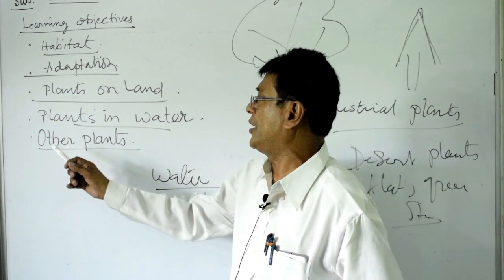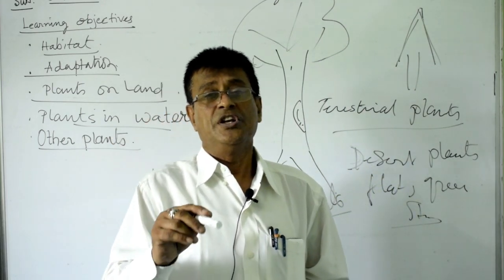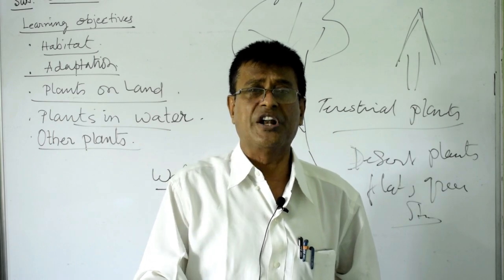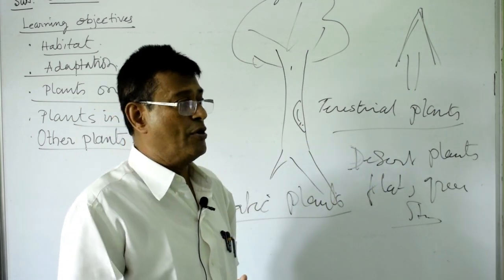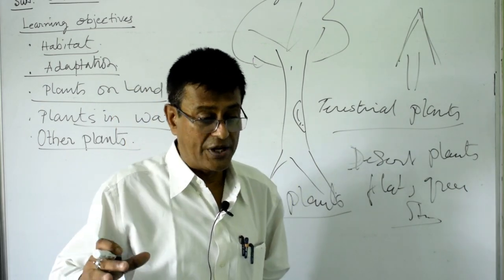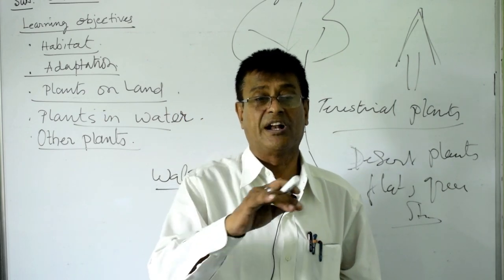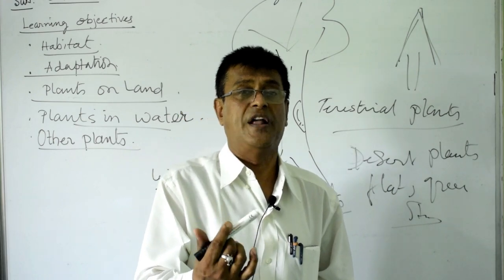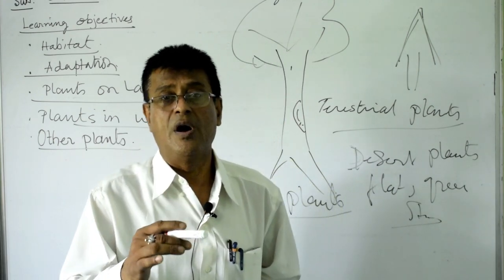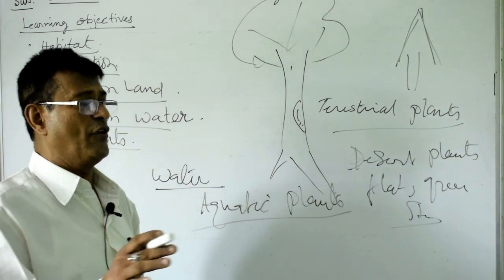Coming to the next point, plants in water, you have come to know the submerged, immersed and free floating plants. The free floating plants like water hyacinth, a beautiful plant which moves around, are completely green. They have violet color inflorescence, that means bunches of beautiful looking flowers, and they just go on free floating.